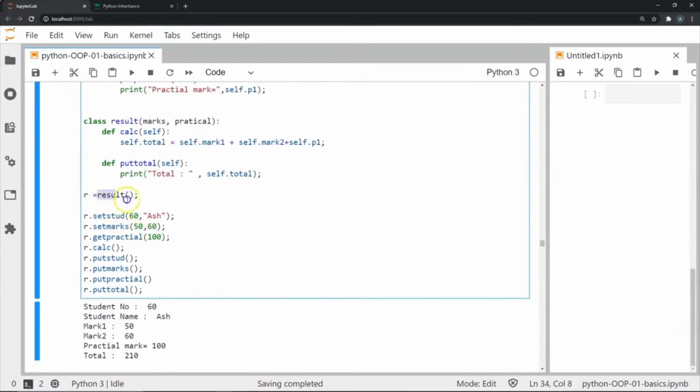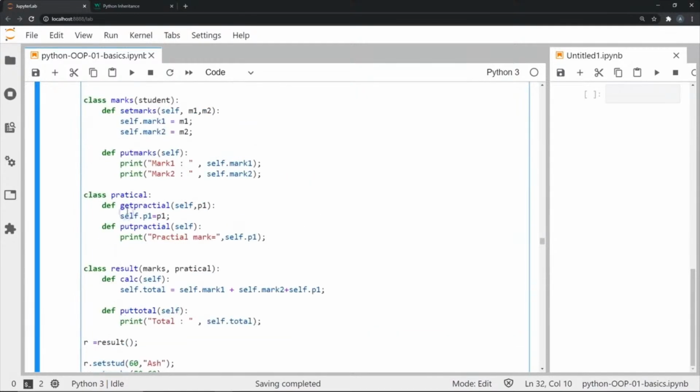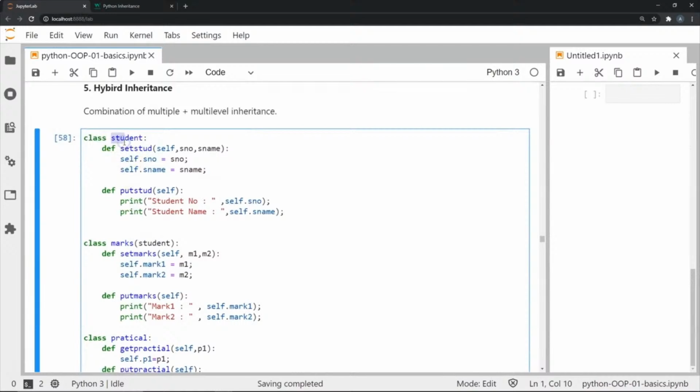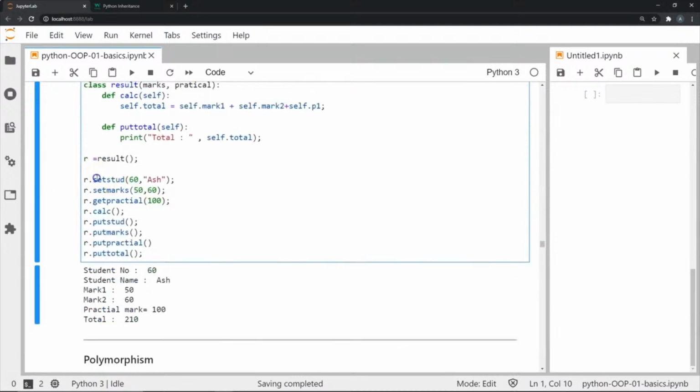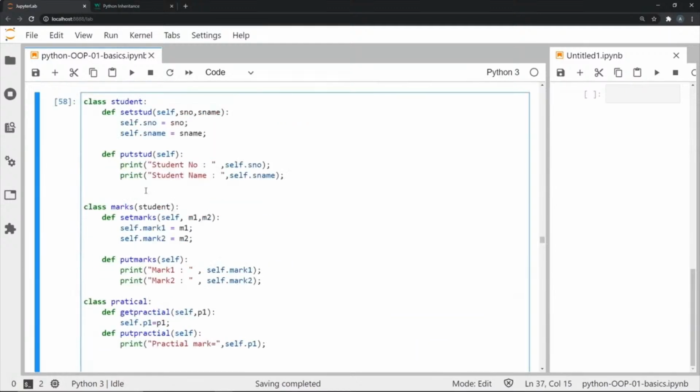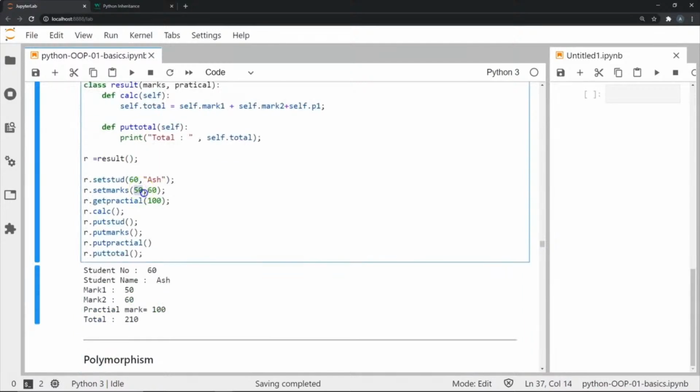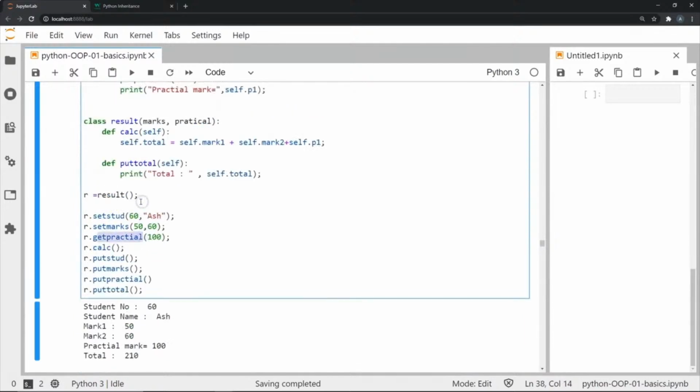Now we're going to create an instance of Result. Through this instance, we're going to first invoke the parent class method called set student, which is the second level parent, the Student class set student method. We set the student ID as 60 and the name as Ash. Then we have set marks, which is again in the second level parent, the Student class, where we set the marks. Finally, we access get practical.